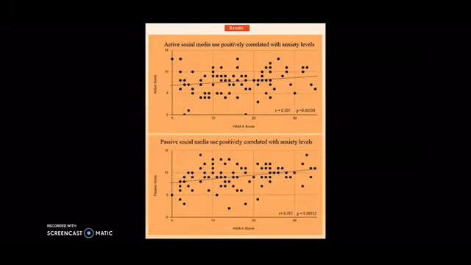In our results, our first graph shows the correlation between the active social media use and anxiety scores. We found that active social media correlated positively with anxiety. We had the active scores on the y-axis, and we had the HAM-A anxiety scores on the x-axis. Like in our first graph, our second graph shows a positive correlation with passive social media use.